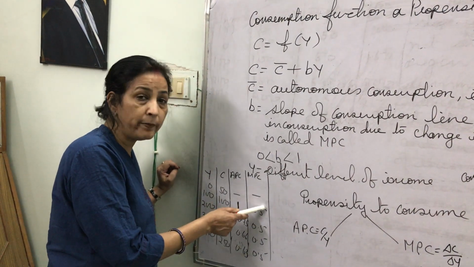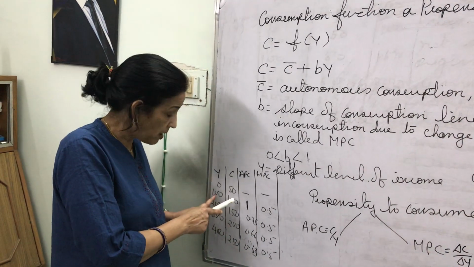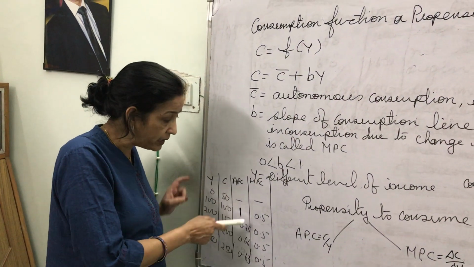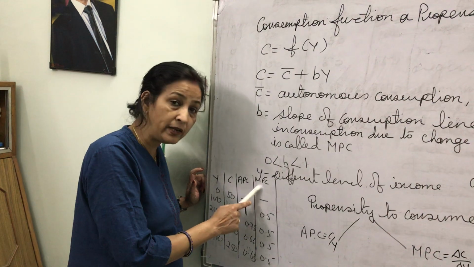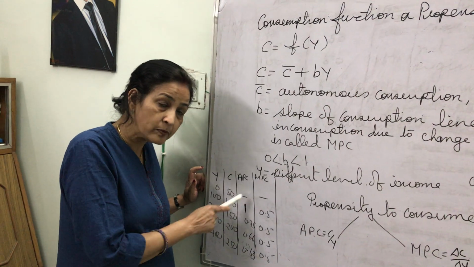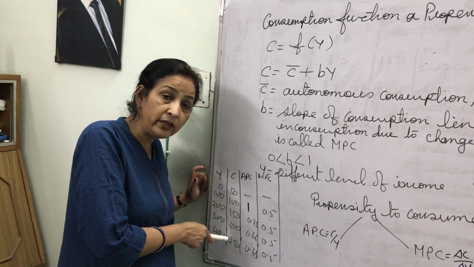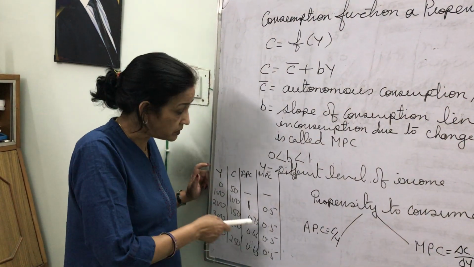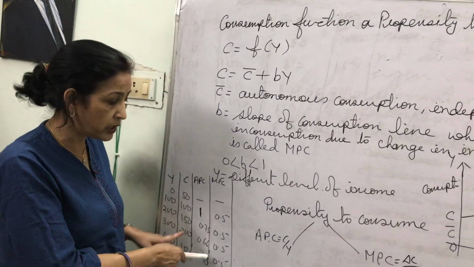Then we come to MPC. If income and consumption are changing in a certain fixed proportion, then what do we find? MPC remains constant. What is MPC? Delta C by delta Y. So here delta C is 50, delta Y is 100. So 50 by 100, that is 0.5. So if both are changing in a certain fixed proportion, then MPC will remain constant. So this is the explanation of propensity to consume with the help of hypothetical schedule.